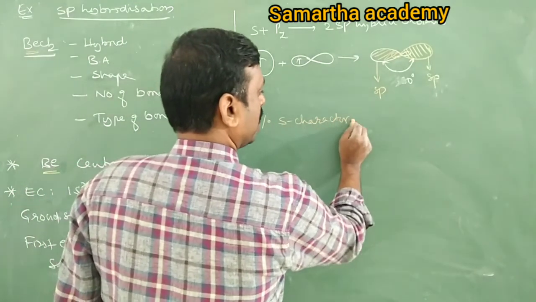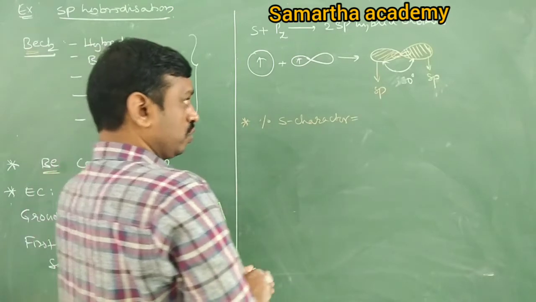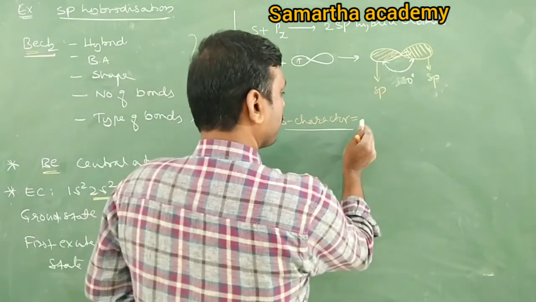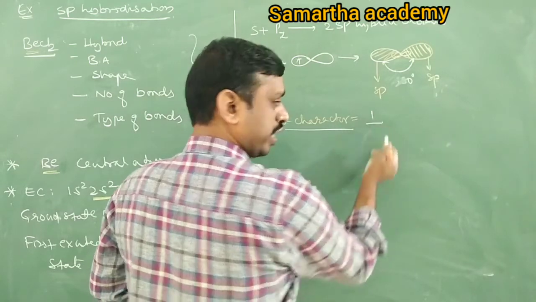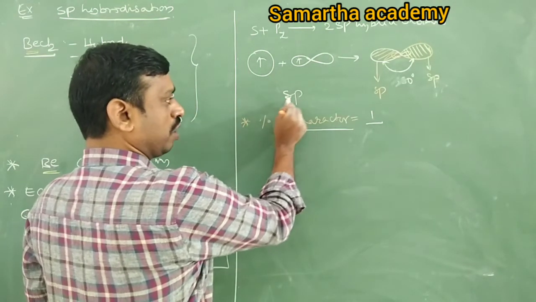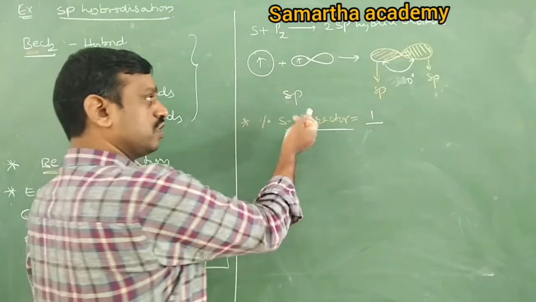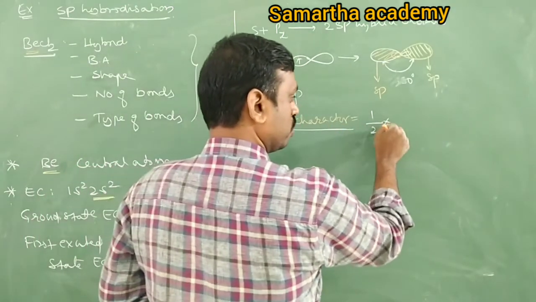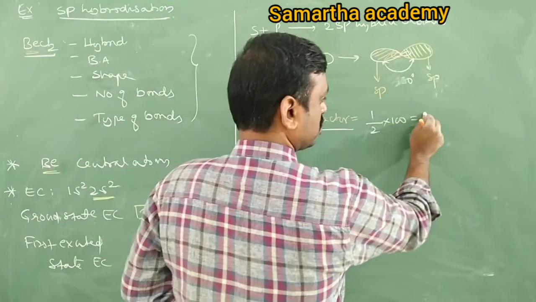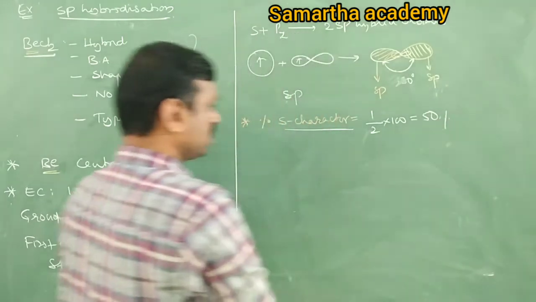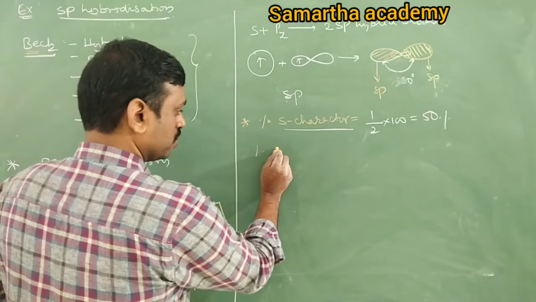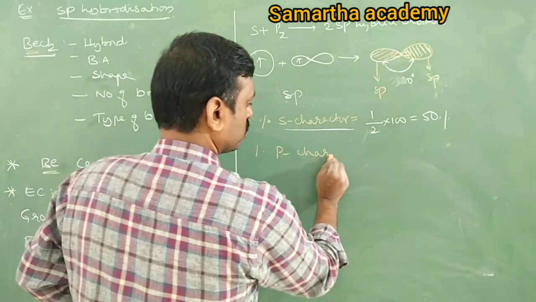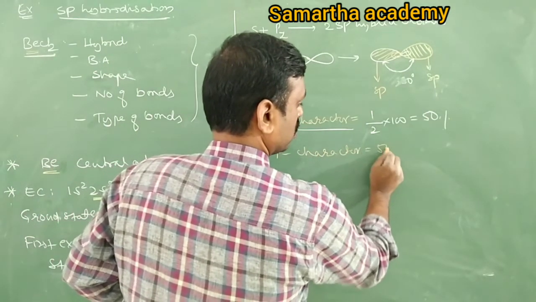How do you calculate the percentage of s character? Each sp has the number of parts of s as 1. In sp one part is s, the total is 2, into 100, which is 50%. It means the percentage of s character is 50%, and similarly the percentage of p character is also 50 only.